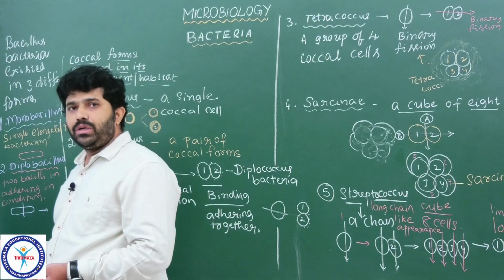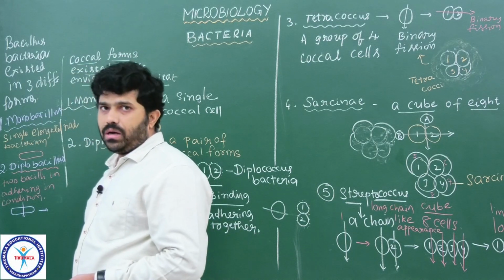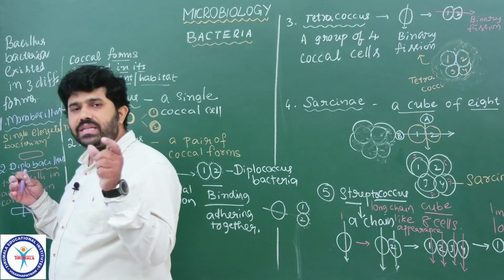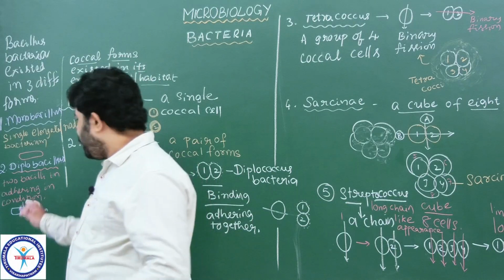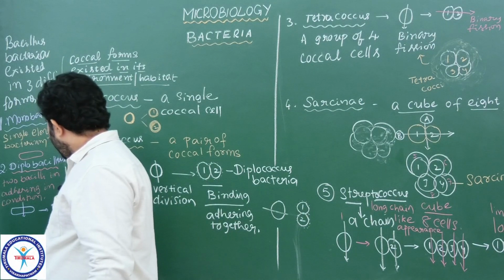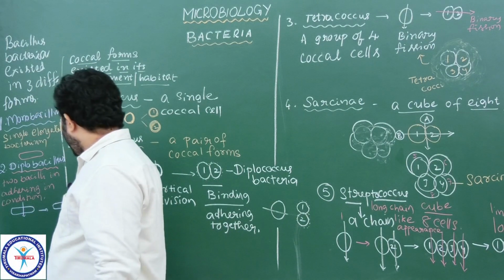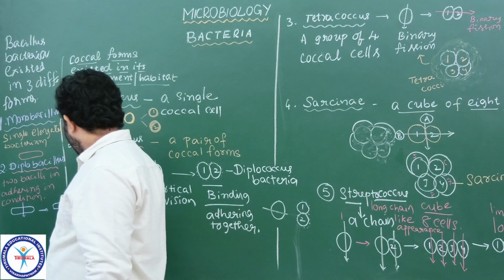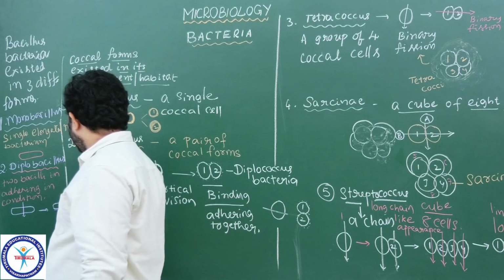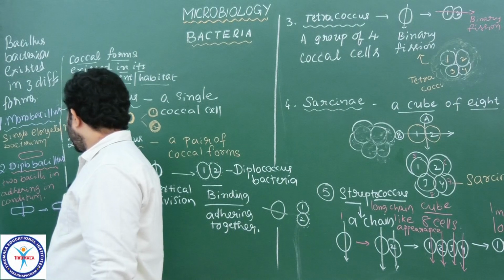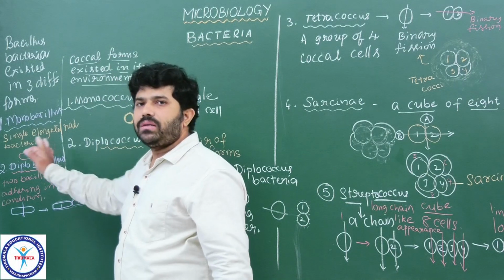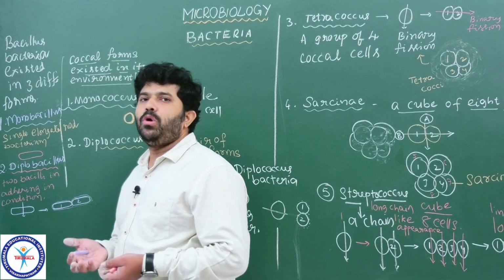If they divide again continuously, they will form some other forms of bacilli. Otherwise, if they always separate, but each group contains 2 cells, those are called diplobacillus. See here. When a single bacterium gets divided into 2, these 2 get attached here with a gelatinous substance. So here cell 1, cell 2. How many cells are here? 2 cells are here. Understood? These two we generally see in the category of bacteria called Diplobacillus.